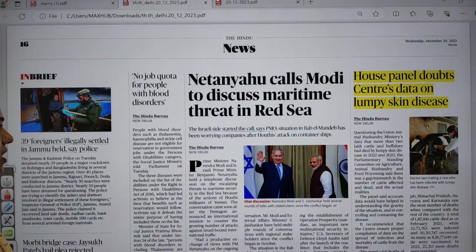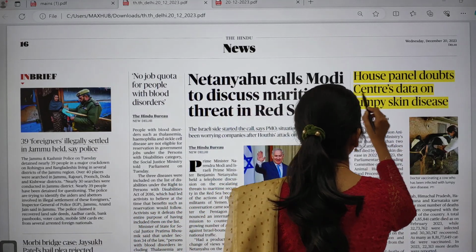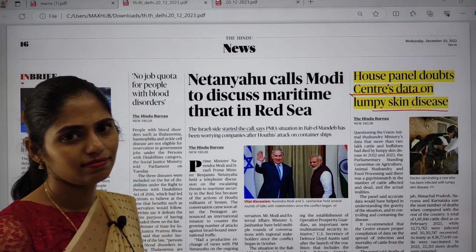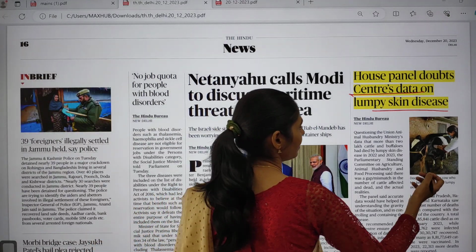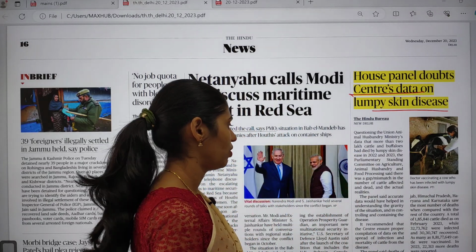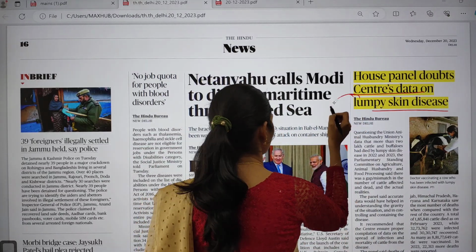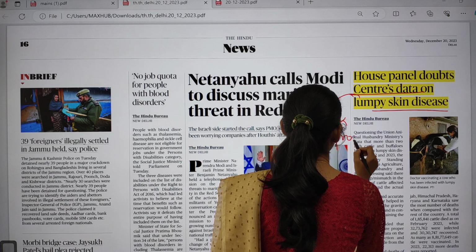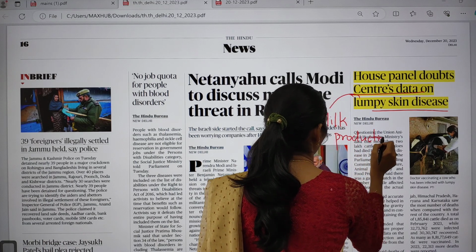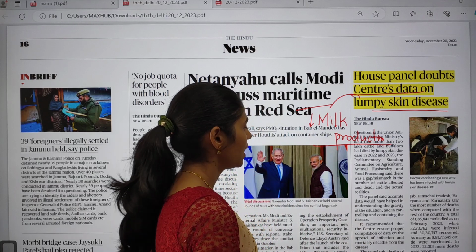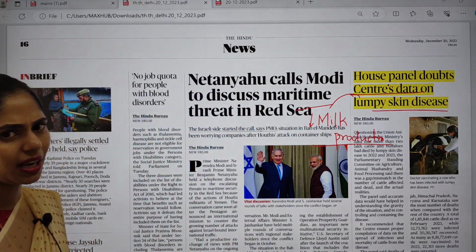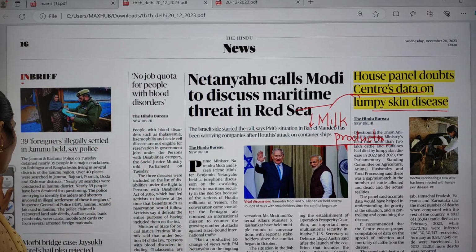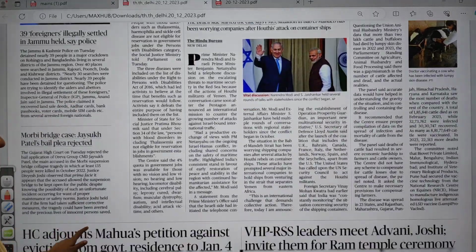On this page you can see 'House panel doubts Centre's data on lumpy skin disease'. Lumpy skin disease is commonly seen in cattle. On the skin of cattle we can see lumps forming. Because of this lumpy skin disease, milk production will decrease. Sometimes if the infection is severe, it can even lead to the death of the cattle. So here you have to see some facts regarding lumpy skin disease.